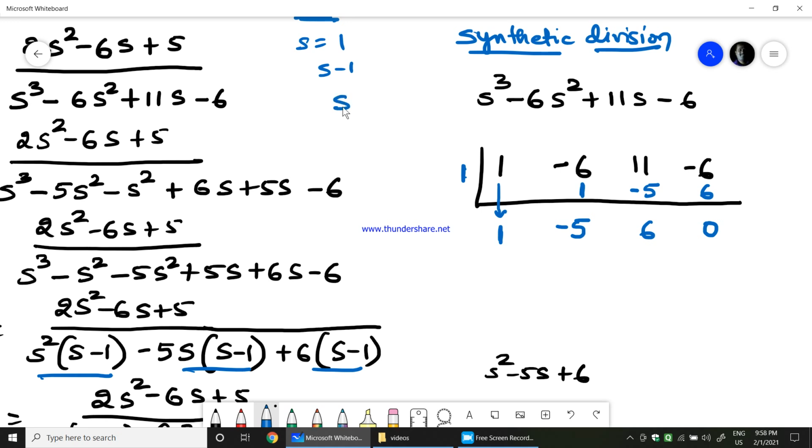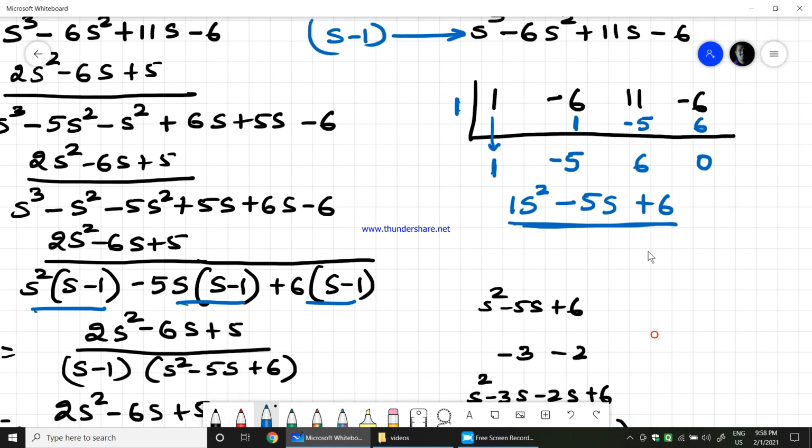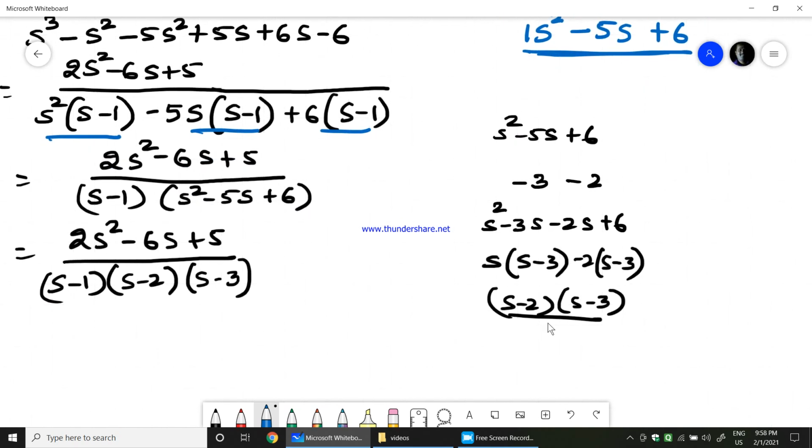Therefore s minus 1 is one of the factors for this particular cubic equation. Now I write 1 into s square minus 5 into s plus 6. As this is a quadratic equation, you can easily find the solution. We have already done it, where I get s minus 2 and s minus 3.